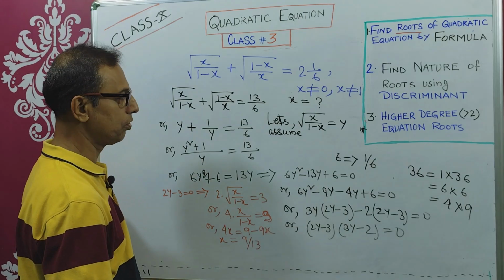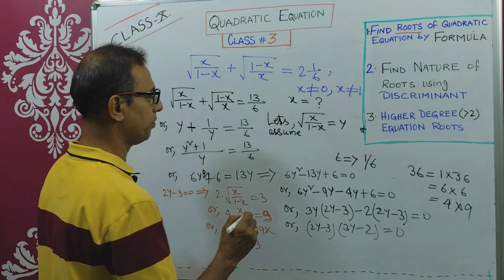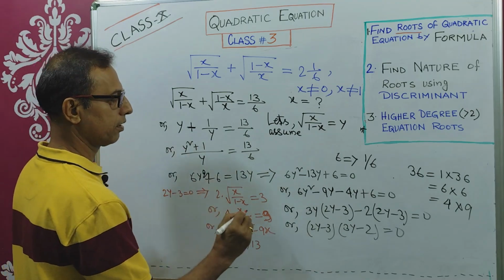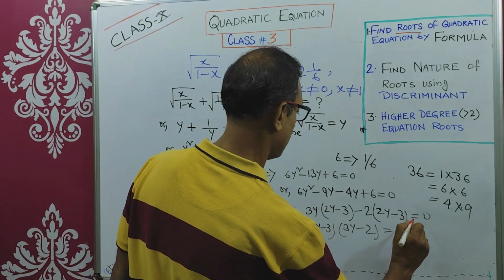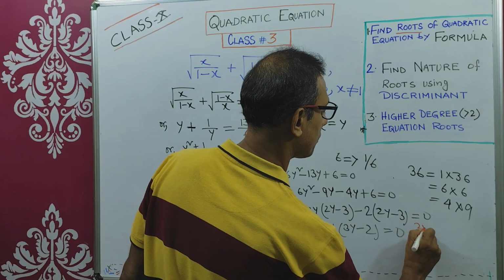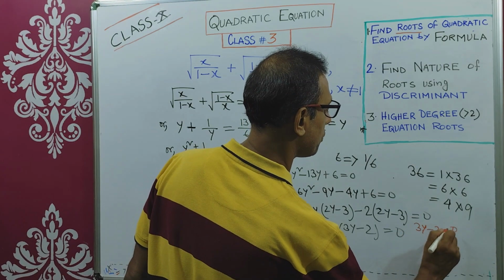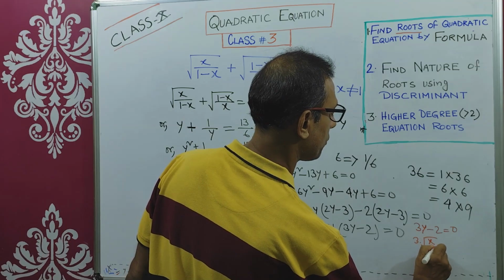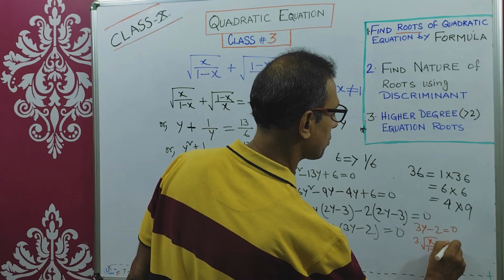3y minus 2 equals 0 means 3 into root over x by 1 minus x equals 2.